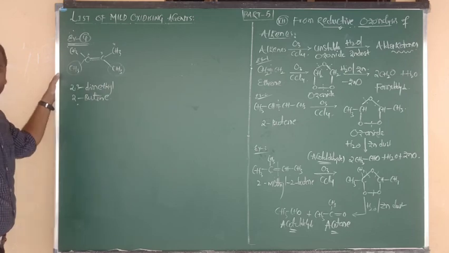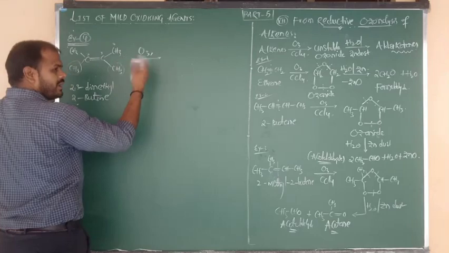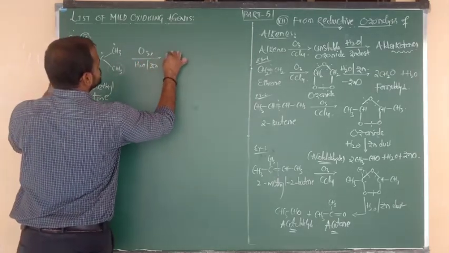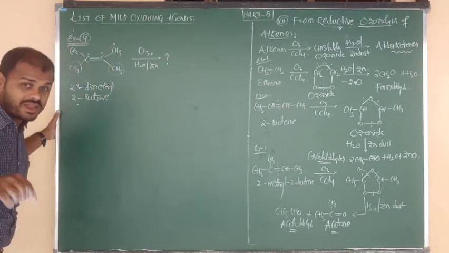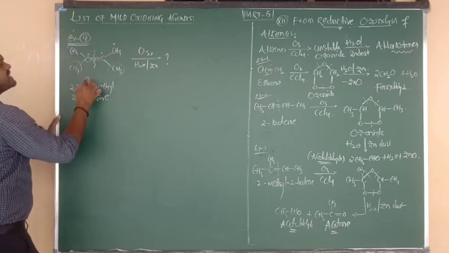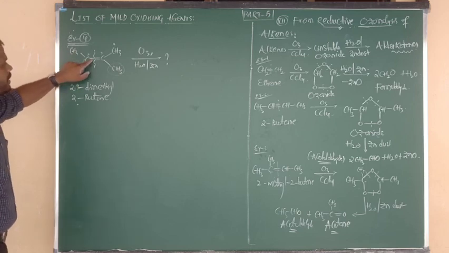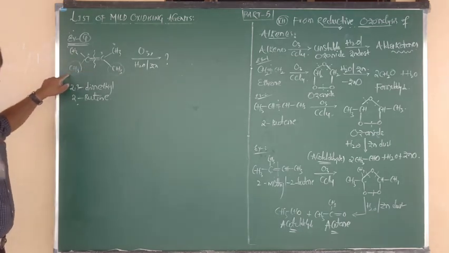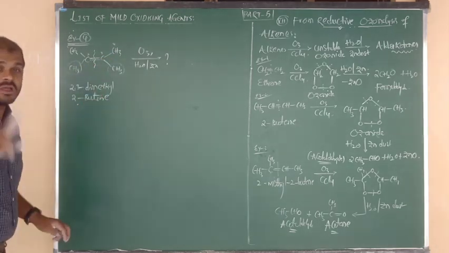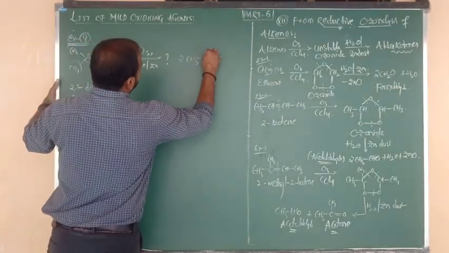This is the structure I have given to you, and suppose it undergoes reaction with ozone in the presence of CCl4, followed by hydrolysis in the presence of zinc dust. So what is the product? How do we write the final product? I have told you, nothing, beta. Cut the double bond in the middle. Here 1 oxygen, here 1 oxygen. So what do we have to write here? CH3 bonded to C, double bond O. Again CH3, acetone. CH3 bonded to C, again we write oxygen, again connected to CH3. So how many moles of acetone are you getting? The answer is 2 moles of acetone.